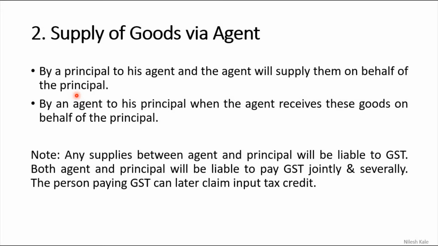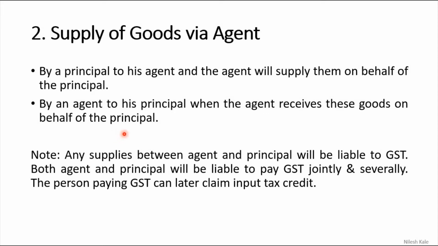Here the principal is supplying to the agent. If the principal and agent are both persons, not individuals, then also such supply will be considered a taxable supply. Likewise, supply by an agent to his principal, when the agent receives goods on behalf of the principal, is also a supply.